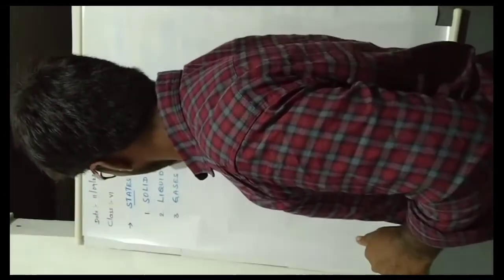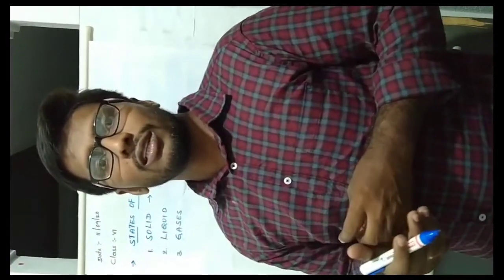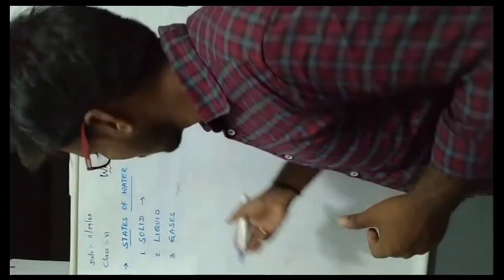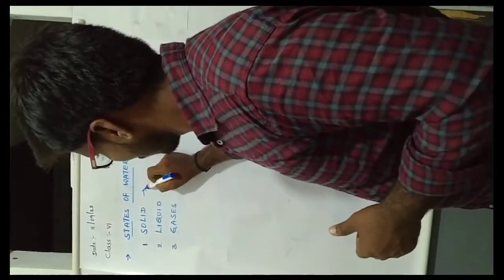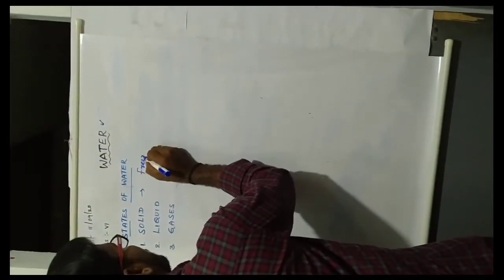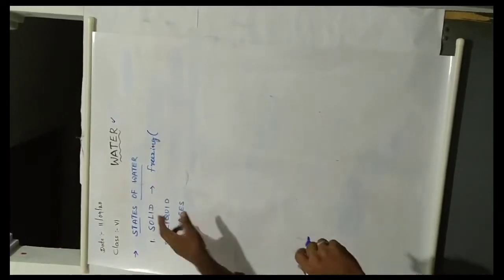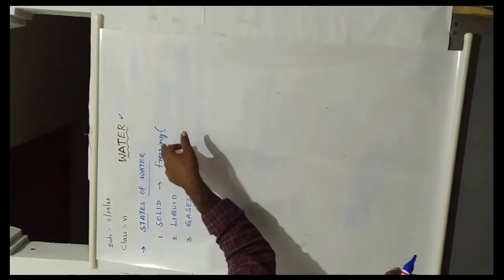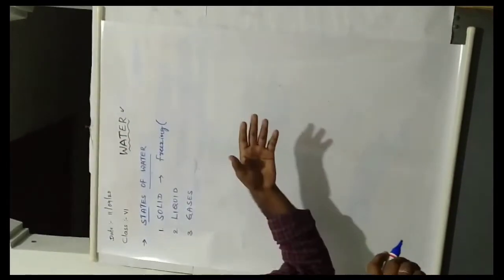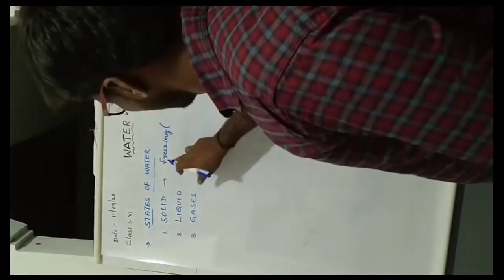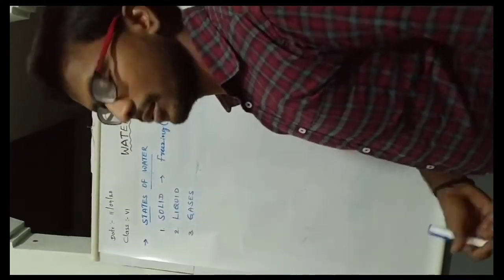First, we will discuss the solid state. Where do we observe the solid state of water? When water is freezing, it is present in solid state, for example freezing water. You can observe the solid state of water in places like the Himalayas. These are examples of water present in solid state.